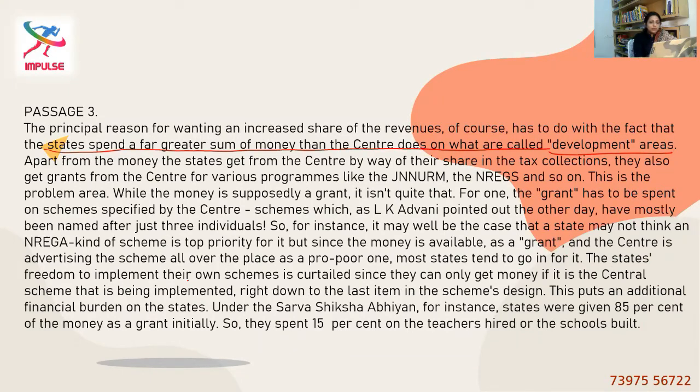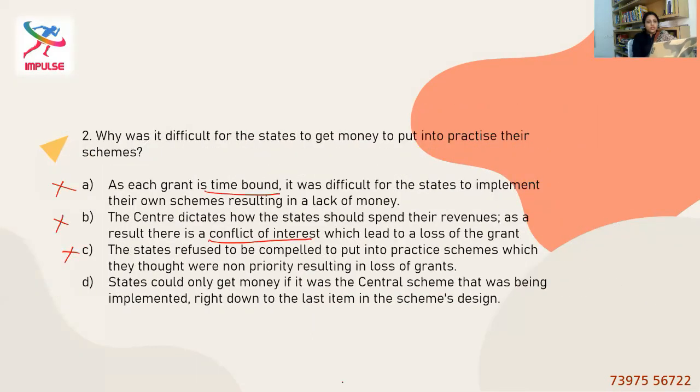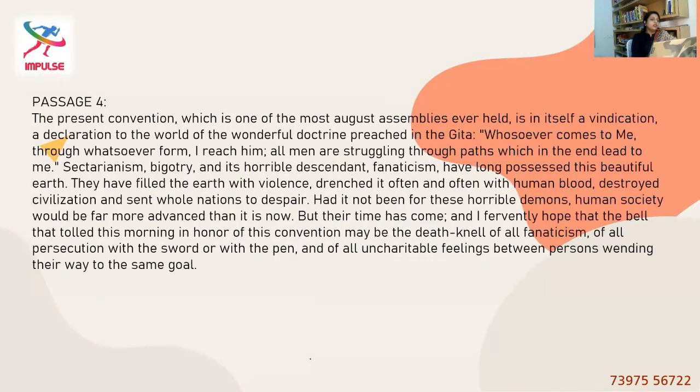The state's freedom to implement their own schemes is curtailed since they can only get money if the central scheme is implemented right down to the last item. Yeah, this is very, very much explicit, and so the right option is option D. Okay, so we are done with 3 passages and a few more to go.